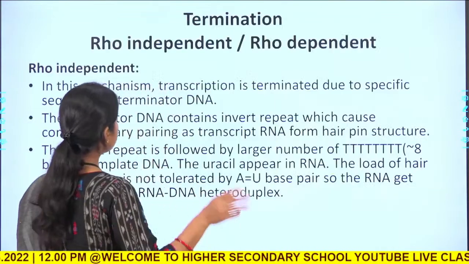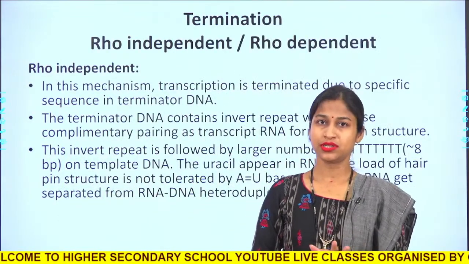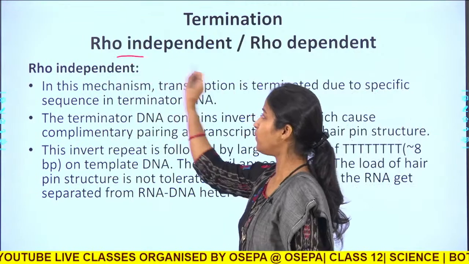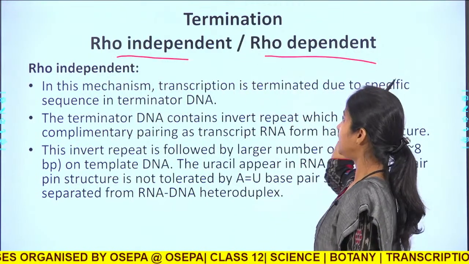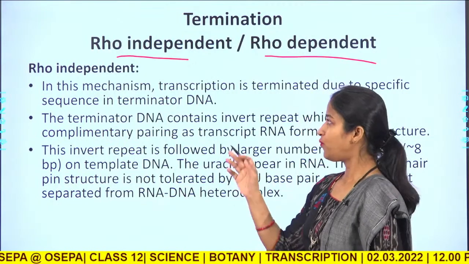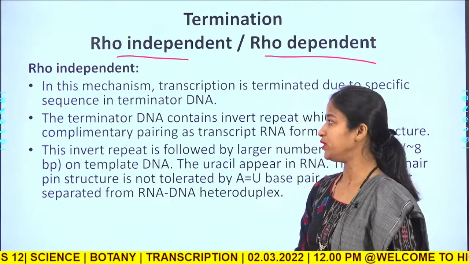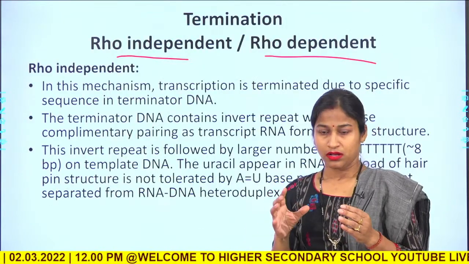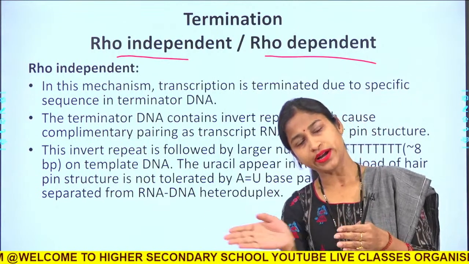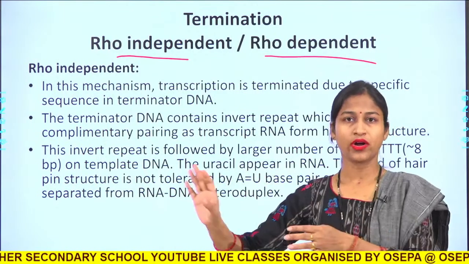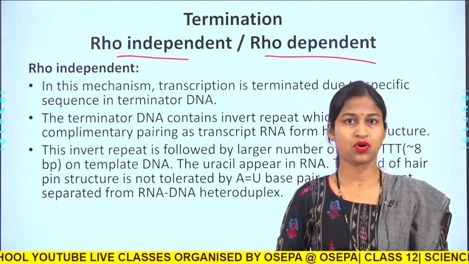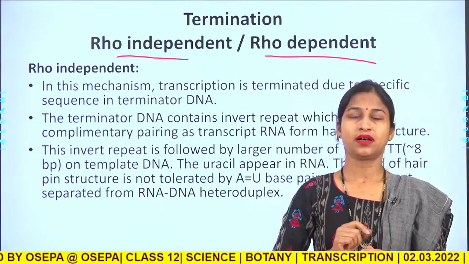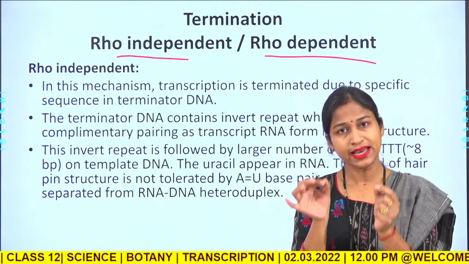Next, the most important is the termination. Termination in prokaryotes happens in two ways: one is rho independent and another is rho dependent termination. First, let us look at rho independent termination. In rho independent termination, the RNA transcript goes on elongating till it reaches a site called the terminator site. In E. coli, this terminator site is a self complementary GC rich region.